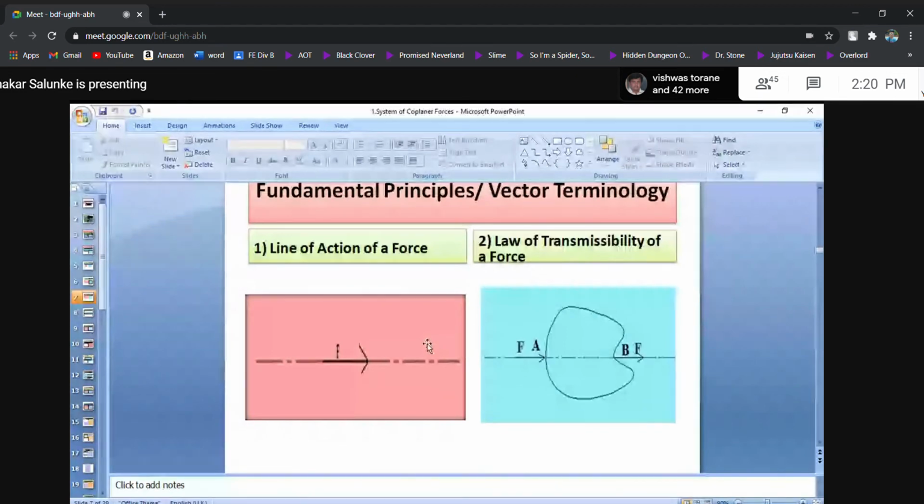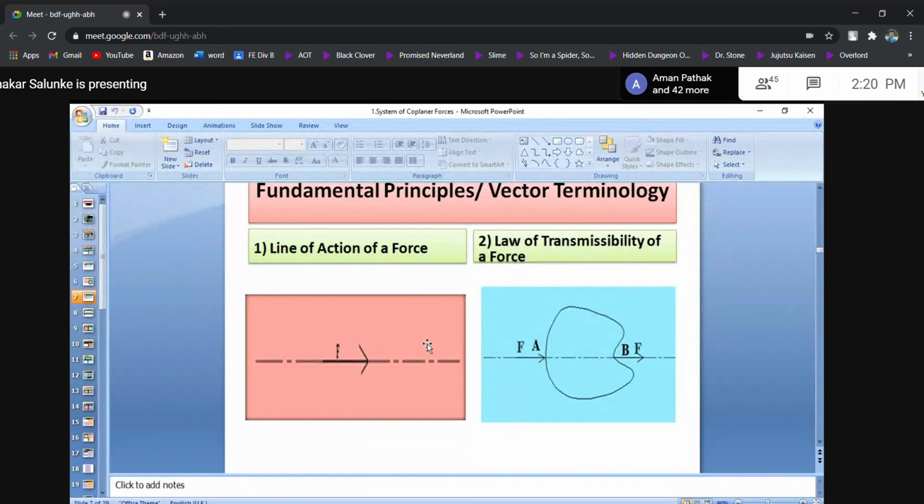That 1 is called the resultant. So instead of working with all 10, it is always simpler and advisable to work with a single force. That single force may be called the equivalent force or the resultant.